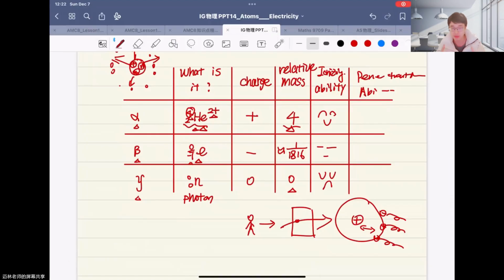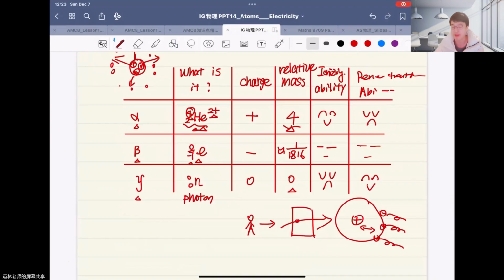And for the penetration ability of alpha particles, we can say alpha particles are very big, so it's very hard for them to pass through the door, right? So their penetrating ability is very, very small. For beta particles, it's also the middle size, so it can pass through the door with a middle ability. And for gamma particles, which are very, very small, they have the strongest ability for penetrating. This is the ability and meaning of alpha, beta, and gamma particles.